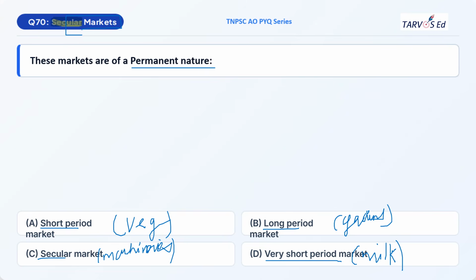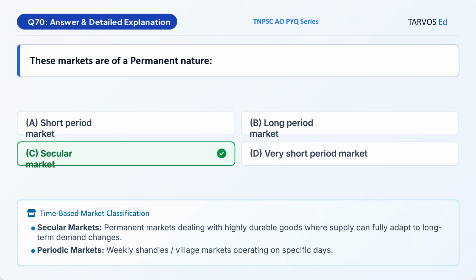Now try to answer the question, which market is permanent in nature. So the correct option will be option C, secular market. It is a permanent market and it deals with durable commodities. We have already seen the explanation, we'll just see the important points. Secular market deals with highly durable goods so that it can fully adapt to long-term demand changes because the goods are not perishable. You can store the goods, you can supply in the future also. And this classification is based on the periodic market classification.